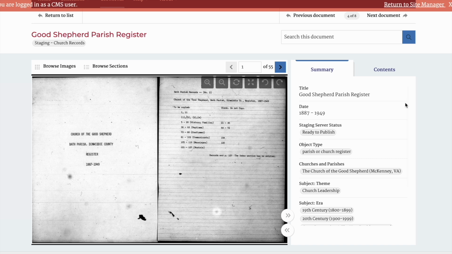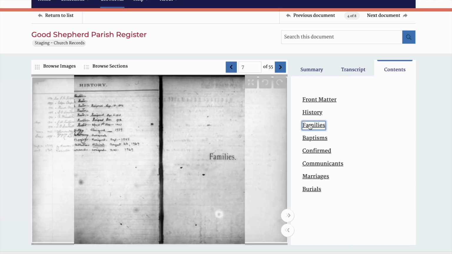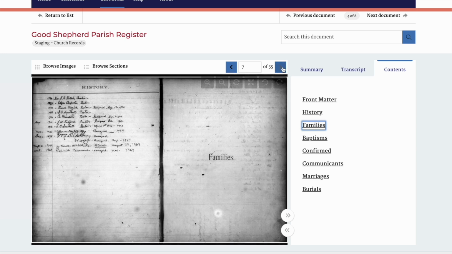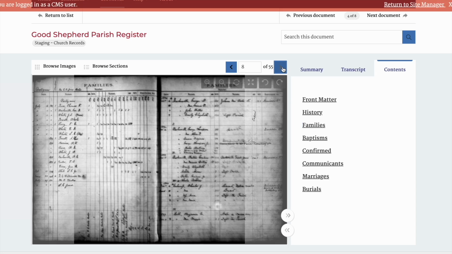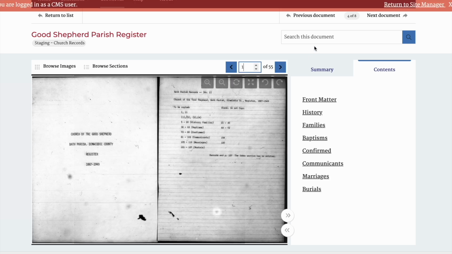First, we can look at the contents of the register by clicking Contents, which will show a table of contents. Let's say I want to read about the families of the church. I can click on Families, and the image jumps to the page where the Families section starts. If I click the next page, it shows the list of families in this register. But let's go back and search for Joseph Patterson's baptism.